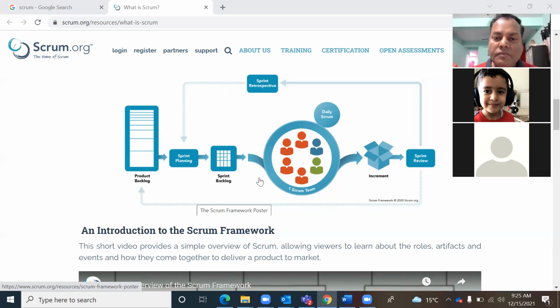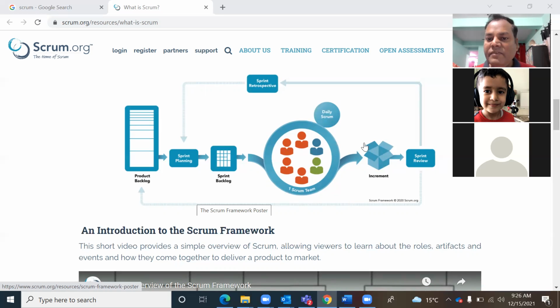Okay, so a Scrum team is a cross-functional team. All the team members, like developer, tester, UI/UX expert, architect, DevOps, everyone should be part of this sprint team. In the daily scrum, every morning we discuss three questions: What impediments do you have? What bottlenecks do you have? What did you do yesterday, and what are you going to do today?